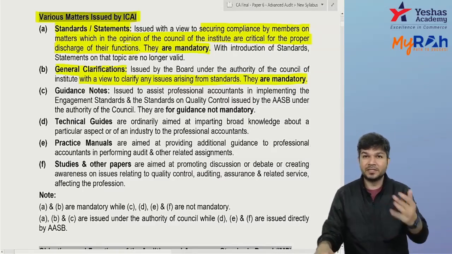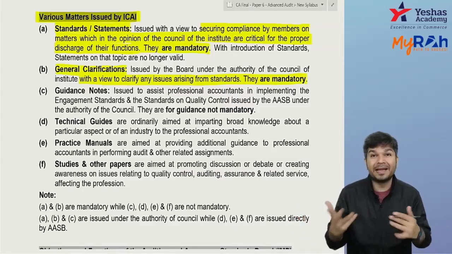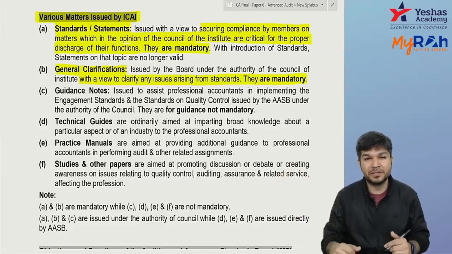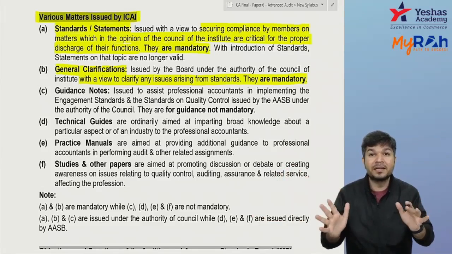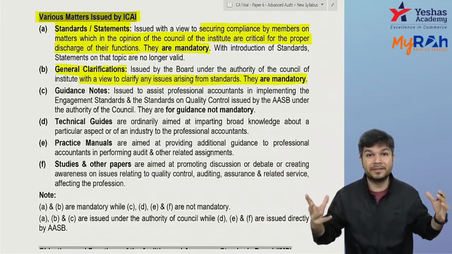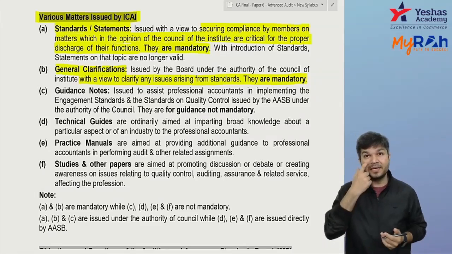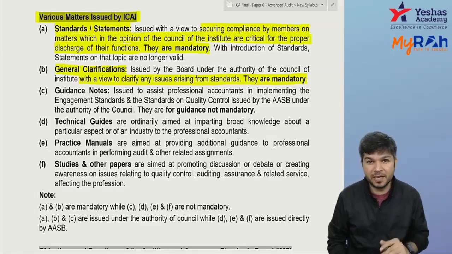So one, they come up with the standards which are mandatory for securing compliance on matters which are critical for proper discharge of function by their members. We don't have standards for each and every small thing, but for those matters which ICAI feels are critical in discharging the work by members. Second is general clarification. This is basically to clarify the ambiguity in standards.